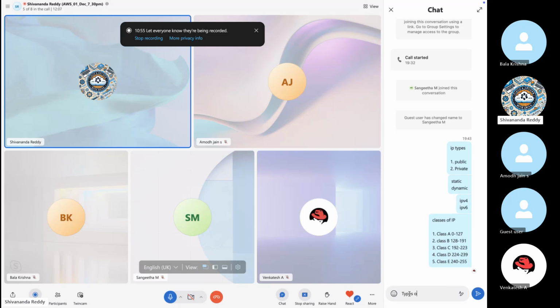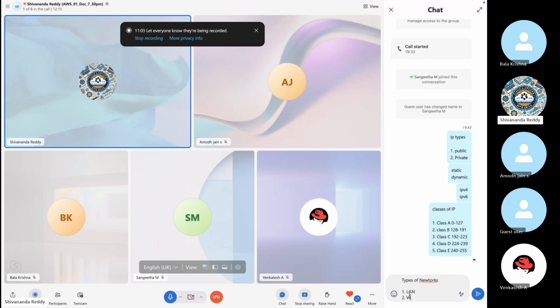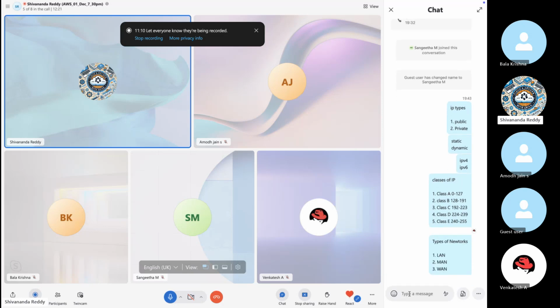Types of networks: LAN, MAN, WAN. Remember these 3: local area network, metropolitan area network, wide area network. The classes A, B, C will support these 3 types of networking. That's the reason these 3 only we are using.